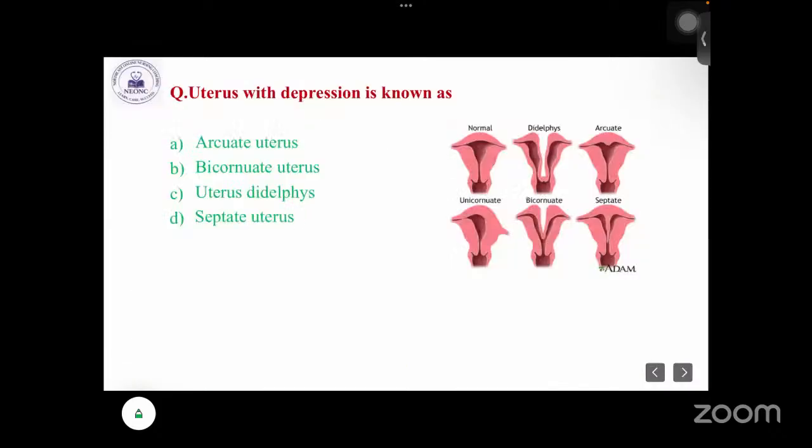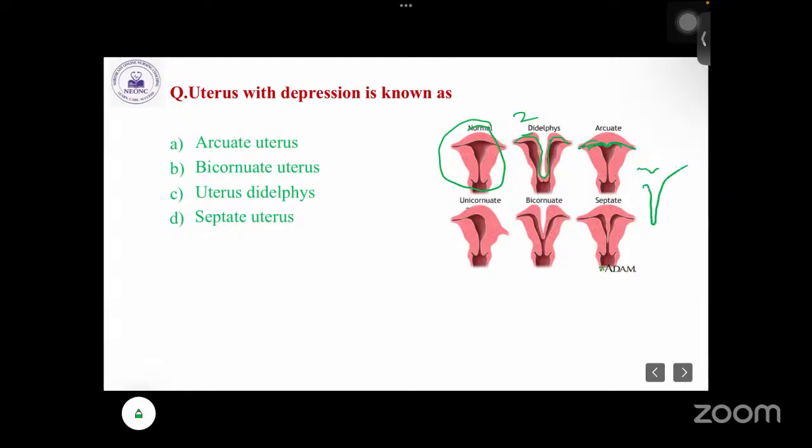Okay. So next: the uterus with a depression is known as, is it an arcuate uterus, bicornuate uterus, uterus didelphys, or the septate uterus? So this is a normal type of uterus. Okay, and this is the didelphys. Here you can see the septum. Di means two. And next is arcuate. Here you can see there is a bit depressed part on the fundal region, just depressed like this. Okay, but it is not completely separated.